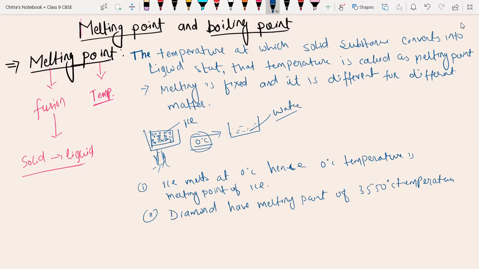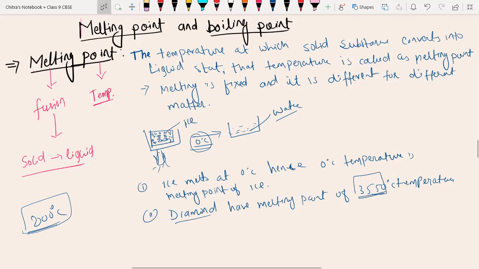If you heat the diamond, air should not be there, because after about 800 degrees Celsius, if oxygen is supplied, the diamond will start burning. That's why we melt it in a vacuum chamber, where other particles and gases will not be there. So the diamond melts at 3550 degrees Celsius. These are the two examples of melting point.